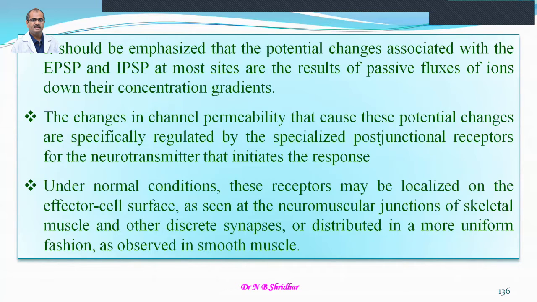Under normal circumstances, these receptors may be localized on the effector cell surface, as seen in the neuromuscular junctions of skeletal muscle, while other discrete synapses are distributed in a more uniform fashion, especially in smooth muscles. So whenever the neurotransmitter is released, it is going to act on the post-junctional membrane, be it a neuromuscular junction or a smooth muscle junction, and then the postsynaptic activity will be initiated.